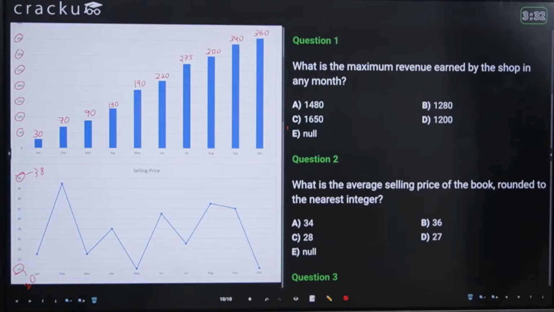I'll give you some extra time for this as well. I'll give you 2 more minutes. I'm hoping the values are clear to you. 20 and 38, yes. Just let me know if the values are not clear. I'll write it for the selling price as well. I'll write it down.